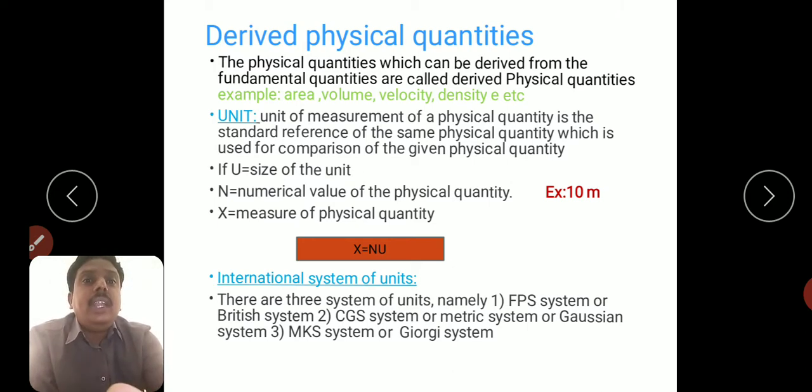Next, broadly there are three international systems of units. First one is the FPS system or British system. Second one is the CGS system or metric system, otherwise also called the Gaussian system. Third one is the MKS system or Georgi system.